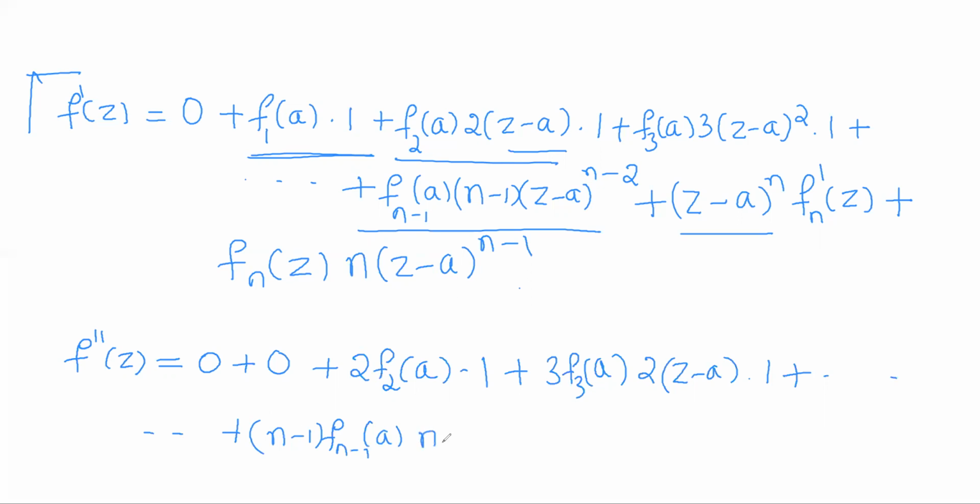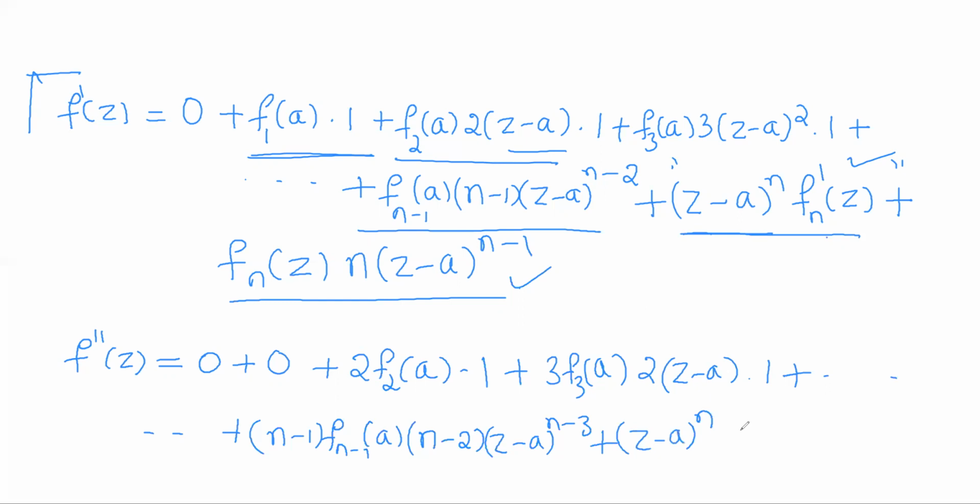So differentiation of the rest term is n minus 2 into z minus a whole to the power n minus 3 plus, so this term contains two z terms. This term also contains two z terms. So I have to apply product rule for both the terms. So for this one, z minus a whole to the power n as it is, differentiation of fn dash of z is fn double dash of z, plus fn dash of z as it is, differentiation is n into z minus a whole to the power n minus 1, plus.